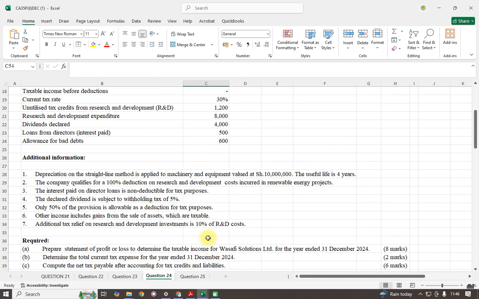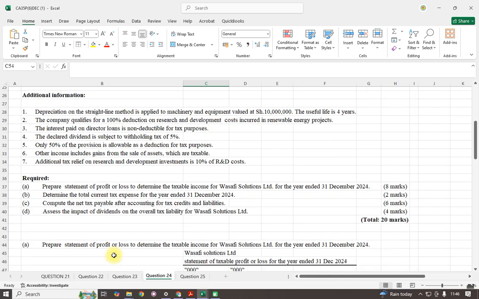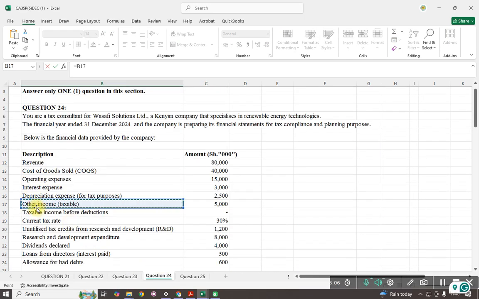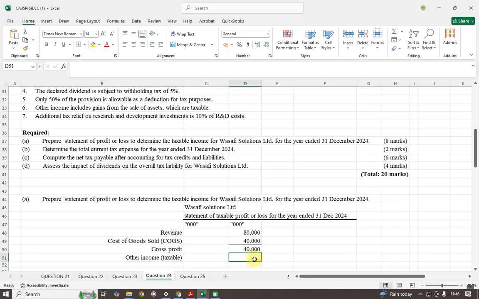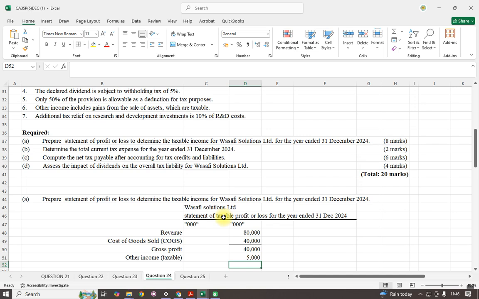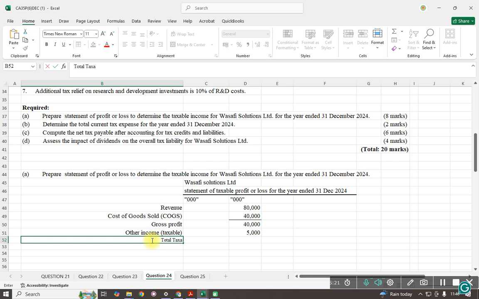Then after getting the gross profit, we have what we call other income that we are told is taxable. This other income that was taxable is 5,000, which will give us a total taxable income.